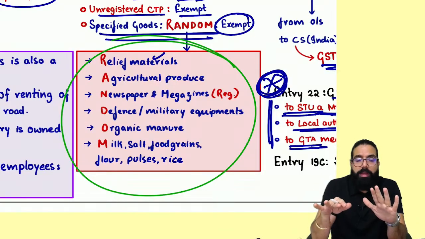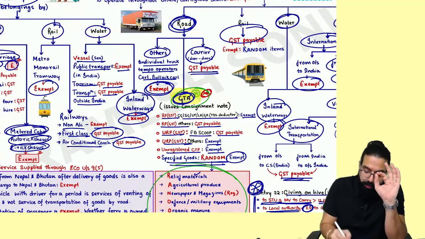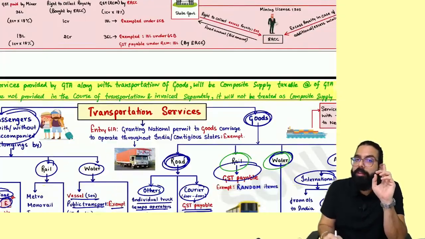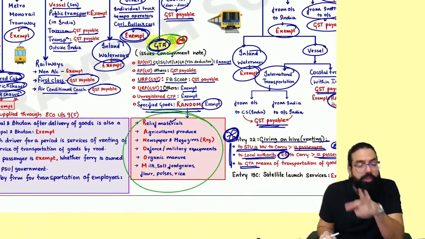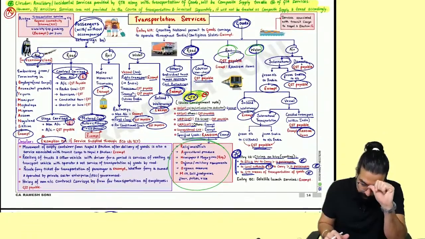On these, if you are doing transportation by GTA, it is also exempt. If you are doing transportation by rail, also exempt. If you are doing transportation by water, also exempt. But transportation of these items by air is not exempt. Please remember this point. Done, sir. This point we will remember.